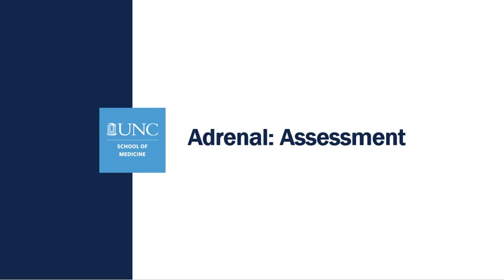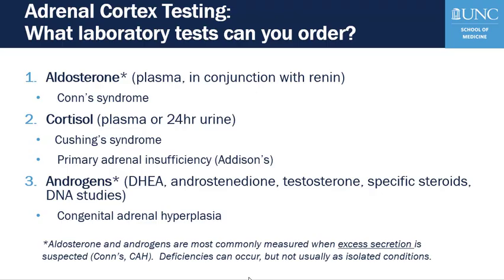Now we'll discuss the assessment of the adrenal gland. And in assessing the adrenal cortex, each of the main cortical hormones can be measured. So aldosterone and androgens are primarily measured when excess secretion of either one is suspected.